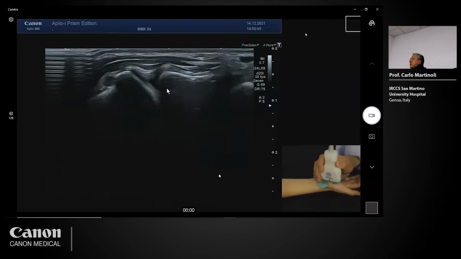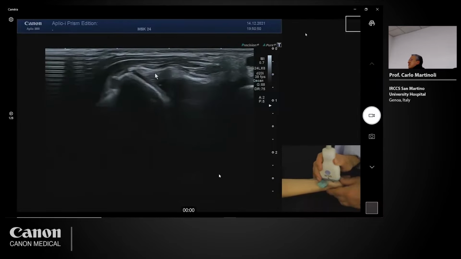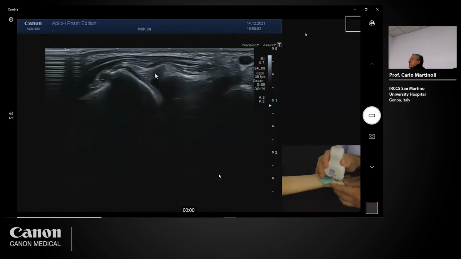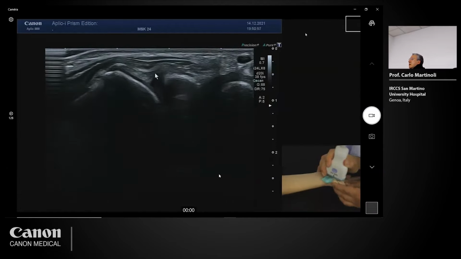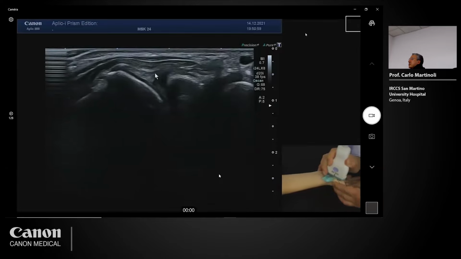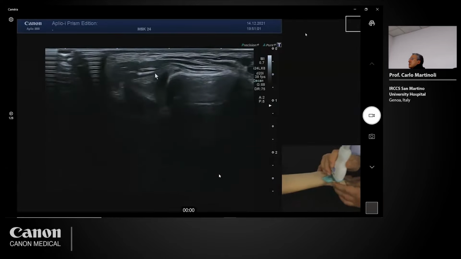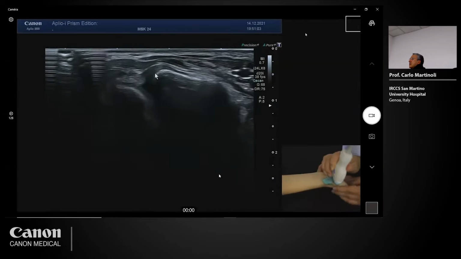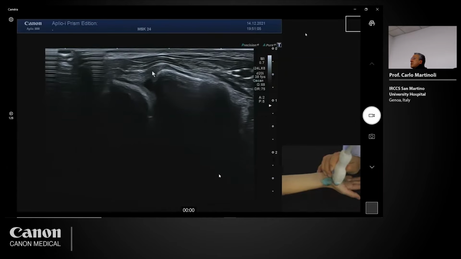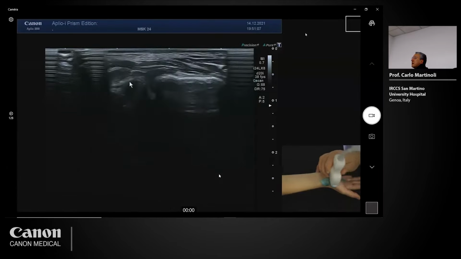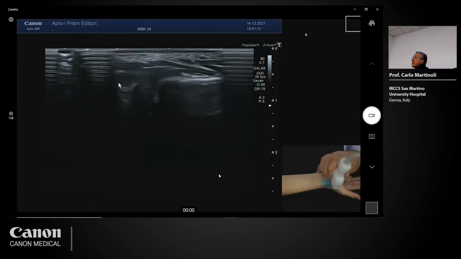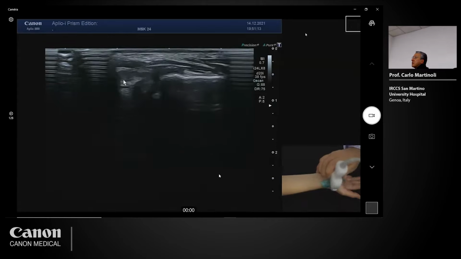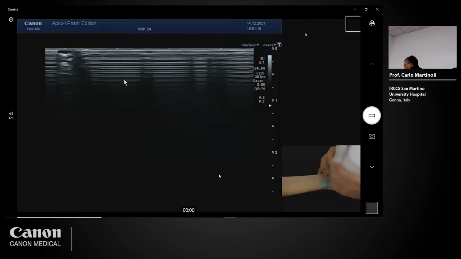So I try to place the arrow over this structure, and this is the other ligament, the dorsal one, and this ligament is located in close proximity with the tendon. So this is the position of the ligament, and you see the ligament here, and the structure visible more radially.